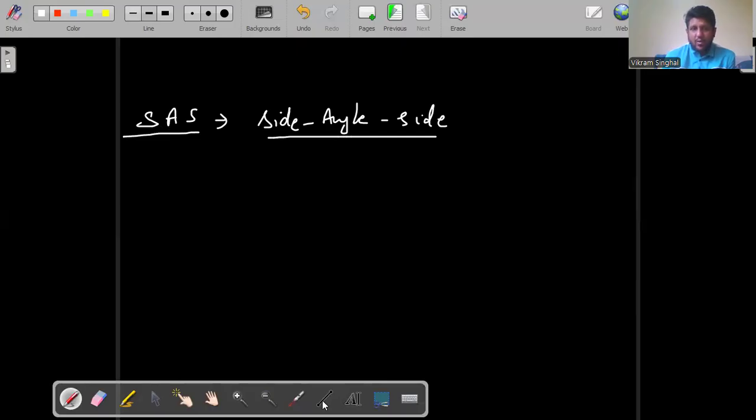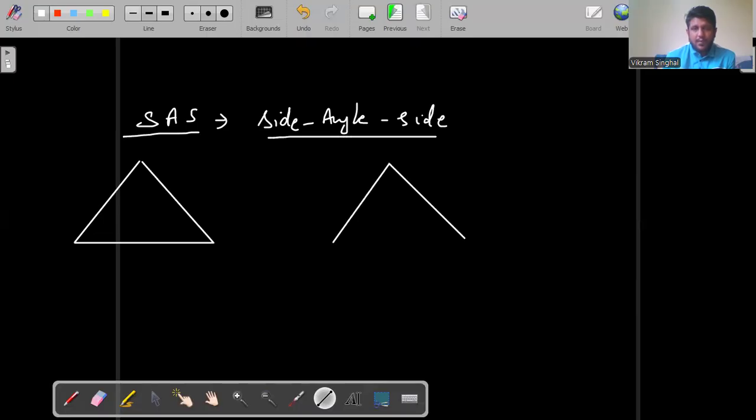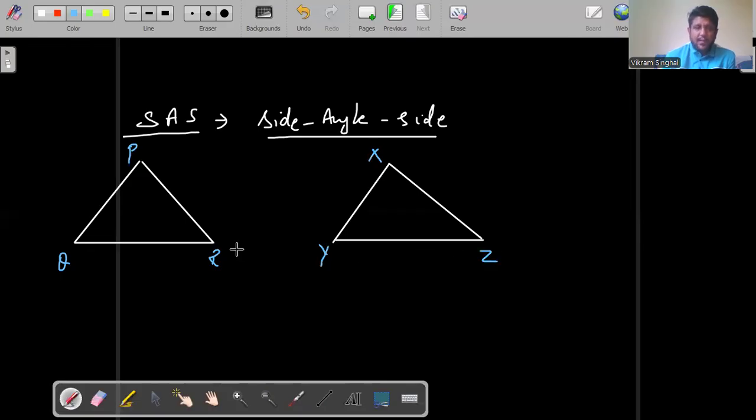So let me again draw two triangles here. So these two triangles, let us name them as PQR and say X, Y, Z. And I'm giving you that PQ measures 6 centimeters.